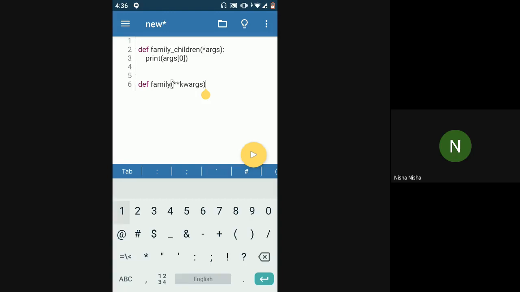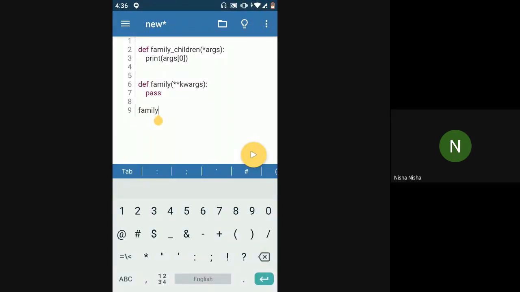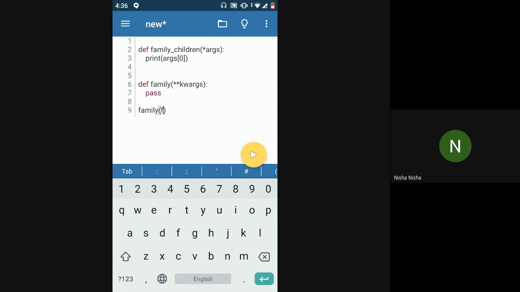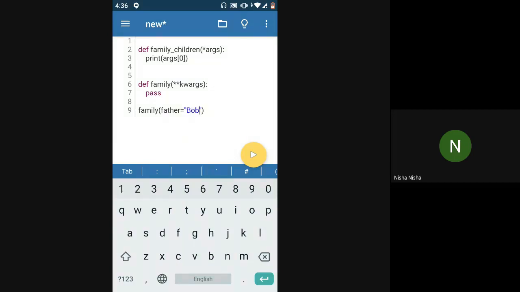Okay, what does this do? Let me just tell you. I'll just pass it for now, meaning I'll come back to it later. What I'll do right now is, when I'm calling this function, I can pass any number of parameters, but I can give a keyword for each parameter. So I can say father is equal to Bob, maybe.